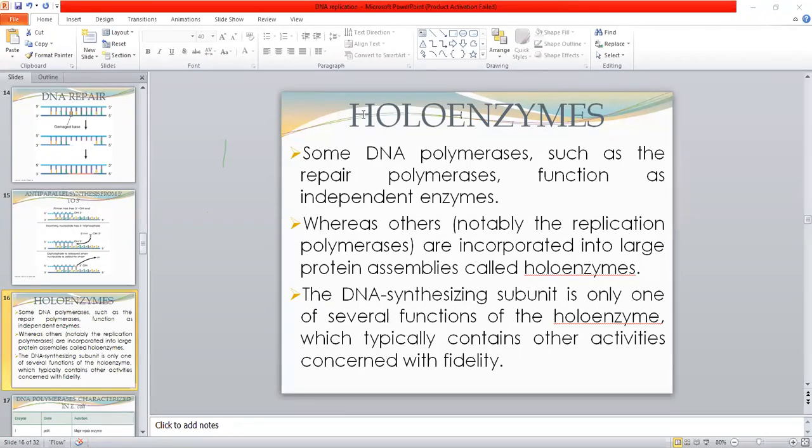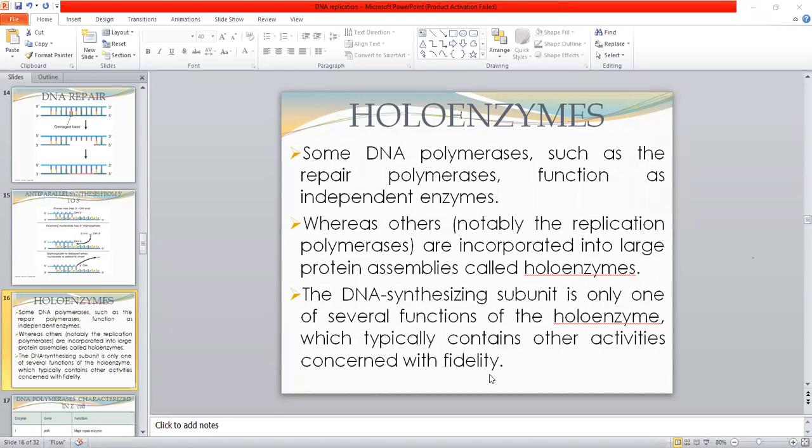So the enzymes involved in DNA replication exist in the form of protein assemblies, and these protein assemblies are the holoenzymes. The DNA synthesizing subunit is only one of several functions of the holoenzyme, which typically contains other activities concerned with fidelity. So one function of the holoenzymes is DNA synthesis, but their major activities are involved in fidelity.